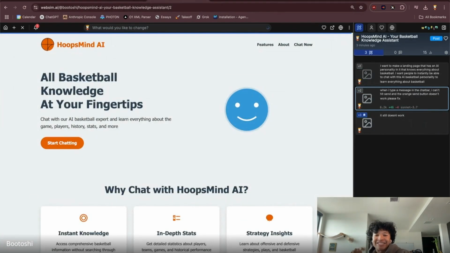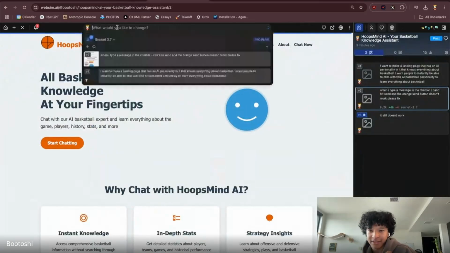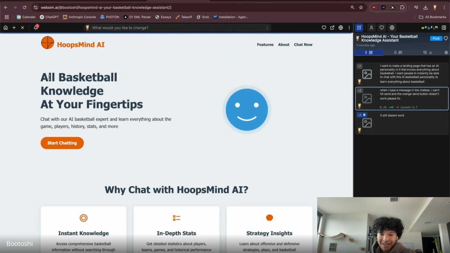TLDR, the best model for coding overall right now is Claude 3.7 Sonnet, which is what we're using for WebSim. I would use Claude for websites and I would use it for code. I would use it all around. If we want to get more complex into the different AI models, we'll do that in the second half of class.